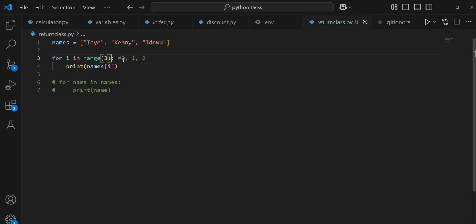i will first be 0. This becomes print names index 0, which is Taye. Then i becomes the next number here, which is 1. Then print names index i, which is 1. That's going to print Kenny. Then i becomes the next value here, which is 2. Then print names index 2, which is Ido. Do you understand this approach? Yes. Any questions so far?